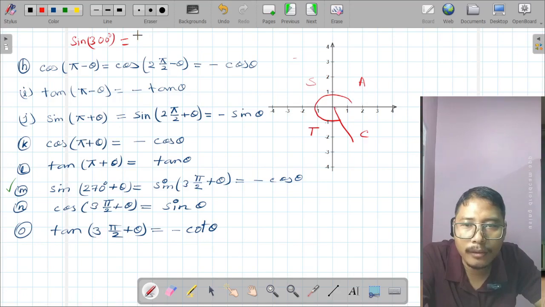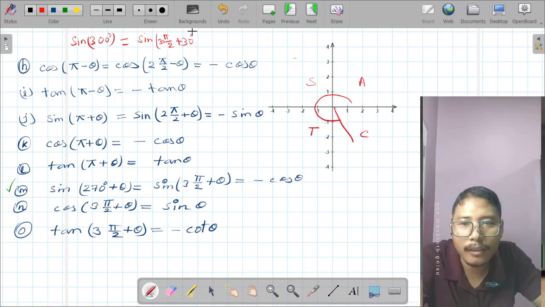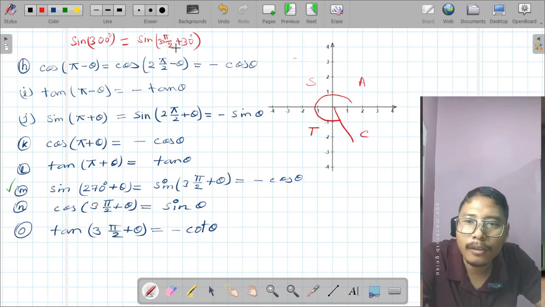Can we write this? Multiply this 90 degree by 3. This will be how much? 270 degree plus 30 degree. In total, this will be 300 degree. So now look, within this range of angle, this sign will be negative because in this range only cosine is positive.